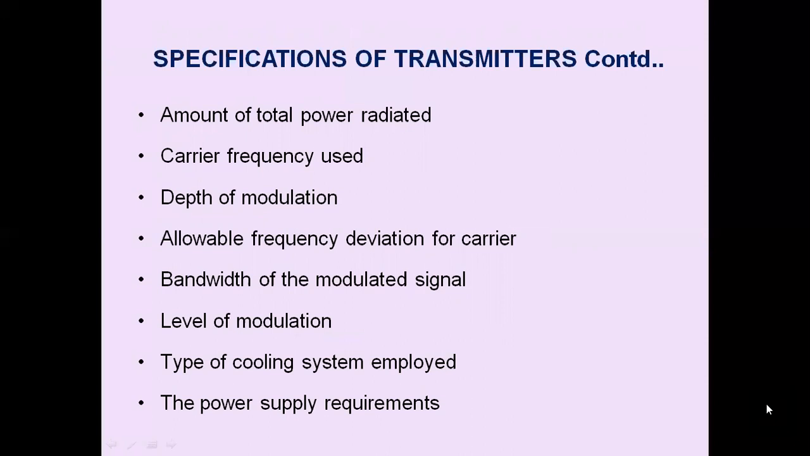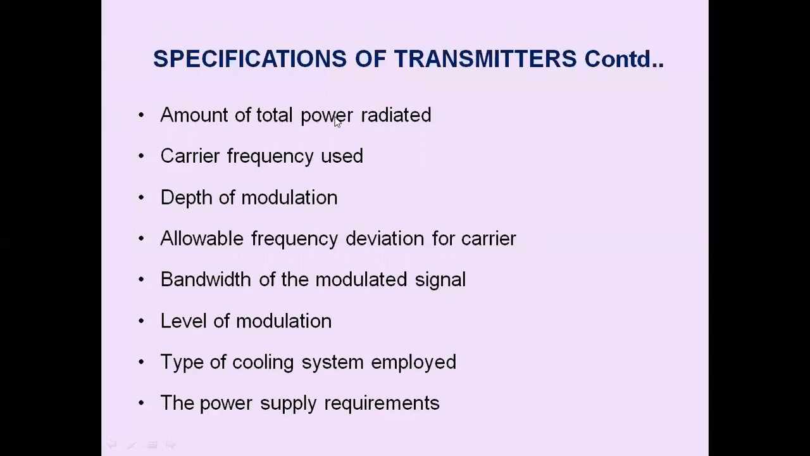We also have the specifications of transmitters: amount of total power radiated, carrier frequency used, depth of modulation, allowable frequency deviation for the carrier in case of FM, bandwidth of the modulated signal, level of the modulation, type of the cooling systems employed, and the power supply requirements. So these are the various specifications of the transmitters.